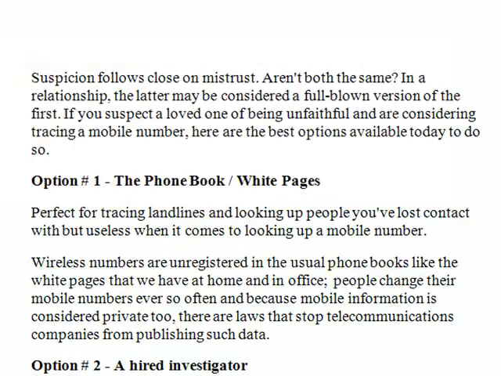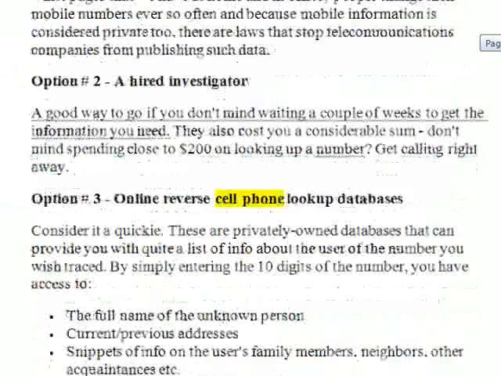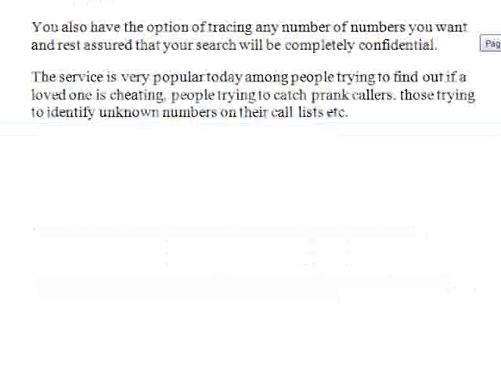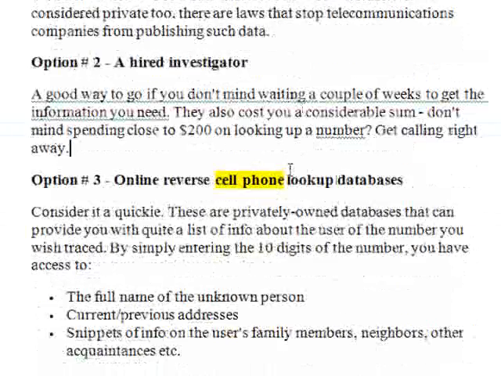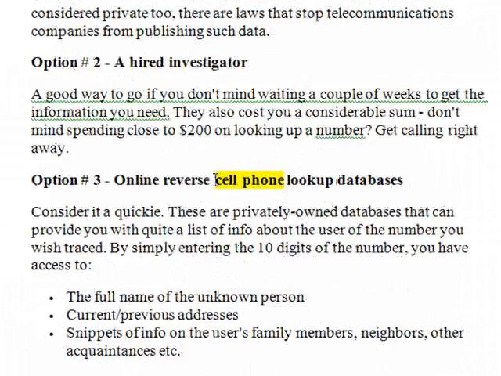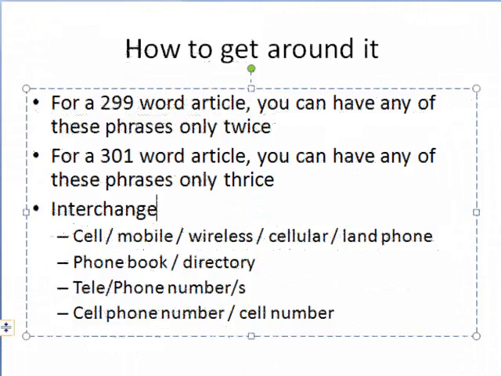So which means this is not too bad. This is probably like a 300 word article, and I'm allowed to go up to 3 times. So I want you to see where it's highlighted. So if it was by any chance more than 1%, just change this to mobile phone and make sure mobile phone doesn't come up more than 3 times. It's really that simple.